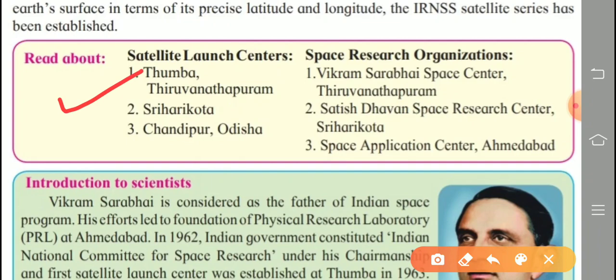Now read about this yellow box, where satellite launch centers and space research organizations are given. 1, 2, 3. These are the satellite launch centers. Space research organizations given here are Vikram Sarabhai Space Center, Thiruvananthapuram, Satish Dhawan Space Research Center, Sriharikota, and Space Applications Center, Ahmedabad. So you collect more information about these satellite launch centers and space research organizations. Read extra information about the given points.